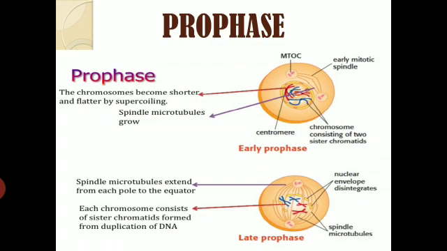And let's talk about the sister chromatids as well. The chromosomes are visible in the form of thread, right? They have started to get condensed. Sister chromatids are also present, and they are attached to each other at the point called the centromere, right? So these things are also present when we talk about early prophase.